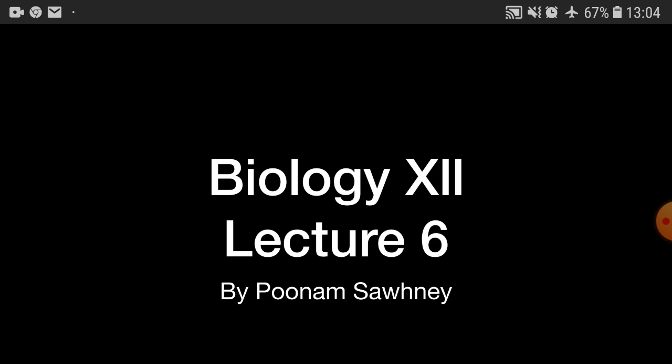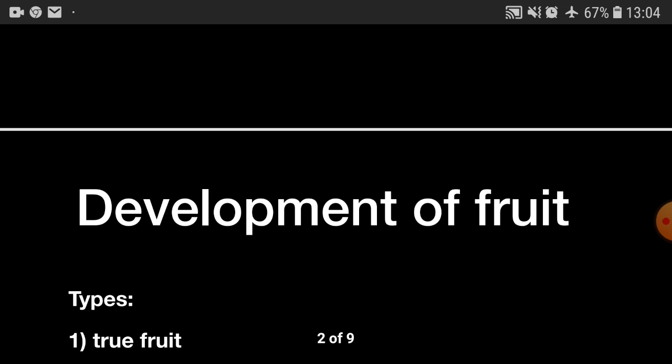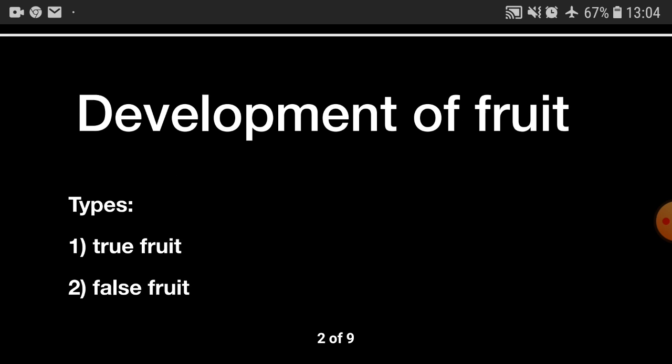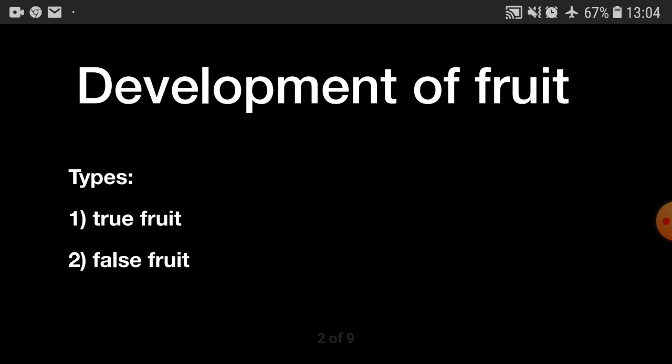Now, in today's class, we'll study the development of fruit, apomixis, and polyembryony. So, first of all, we'll take up the development of fruit. Now, what is a fruit? A true fruit is formed as a result of cell division, expansion, and differentiation in the ovary.